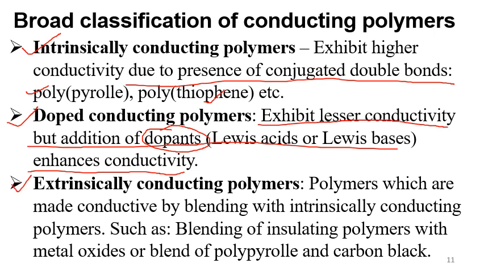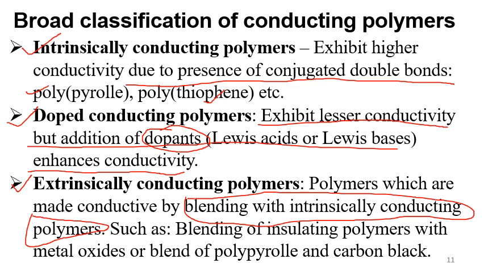Next comes the extrinsically conducting polymers. These are polymers made conductive by blending with intrinsically conducting polymers. Some polymers are not conductive, though they can be made conductive once we blend them, such as blending insulating polymers with metal oxides. The metal oxide induces conductivity in an insulating polymer.